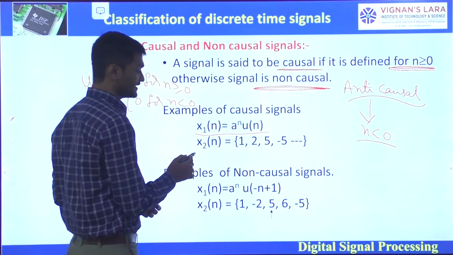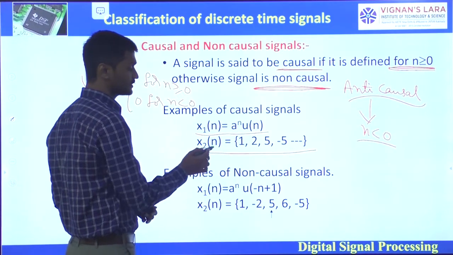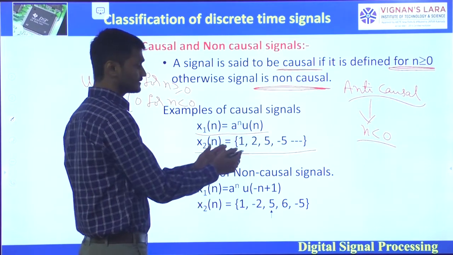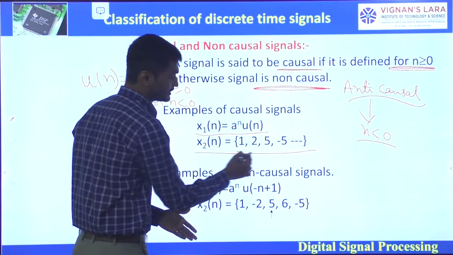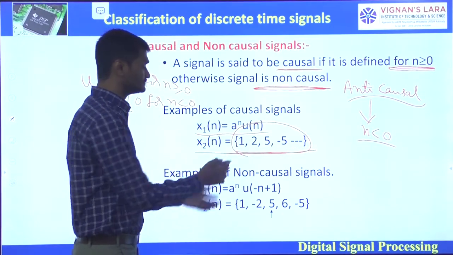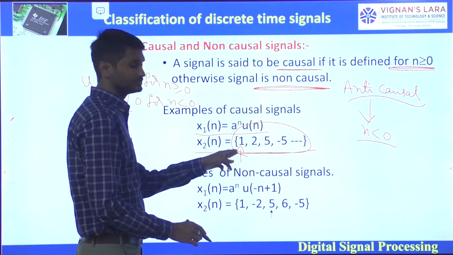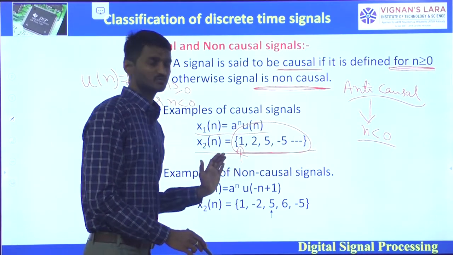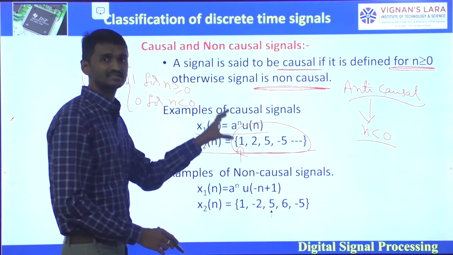Similarly here also, x2 of n is equal to 1, 2, 5, minus 5. The sequence is given. Here, if there is no arrow under the samples, that means by default the signal starts from here only, n equals 0, 1, 2, 3. That is, it is defined for positive time only. So these are the examples of causal signals.